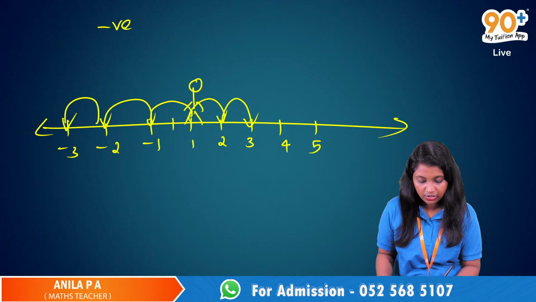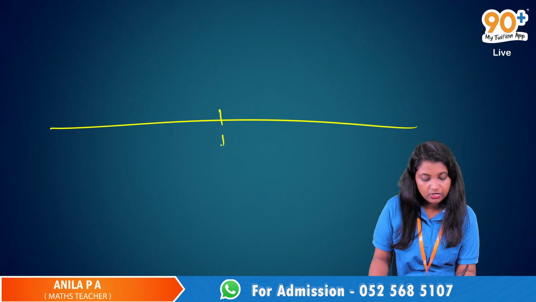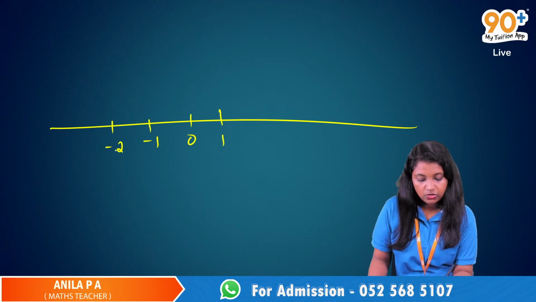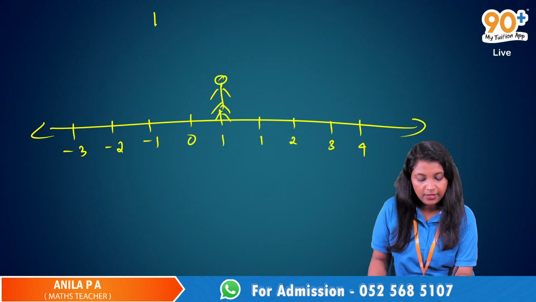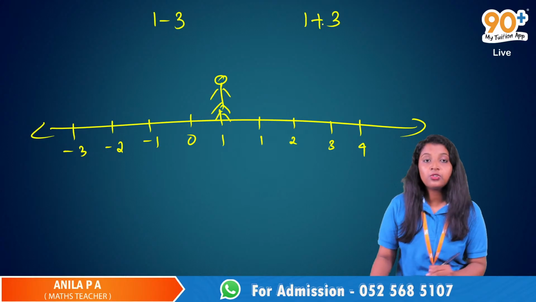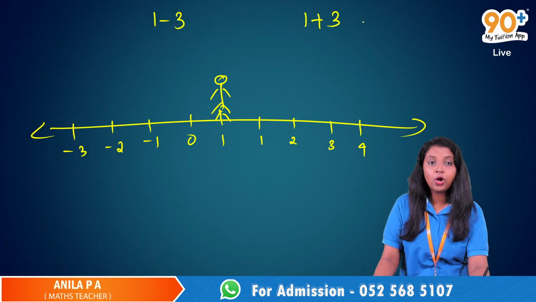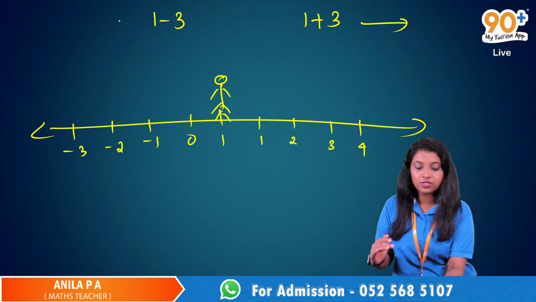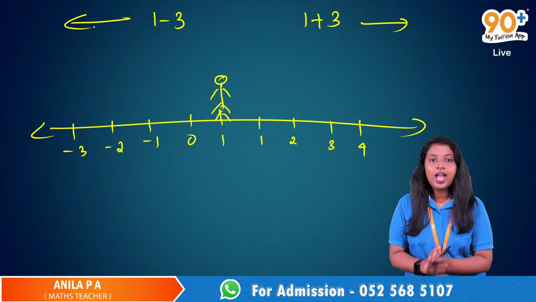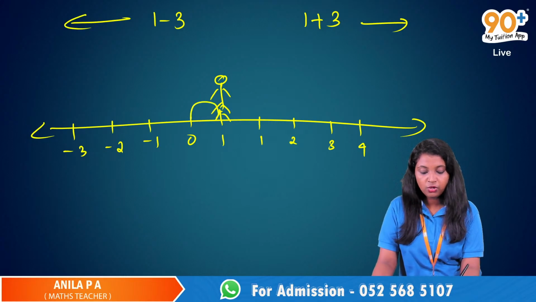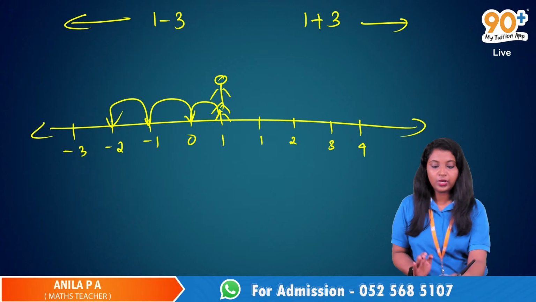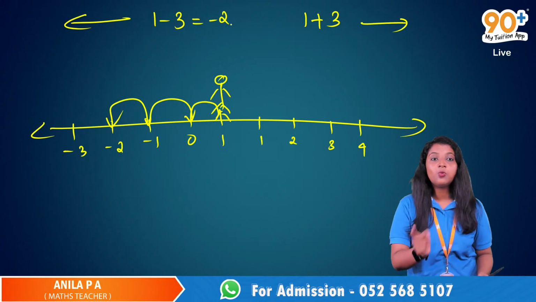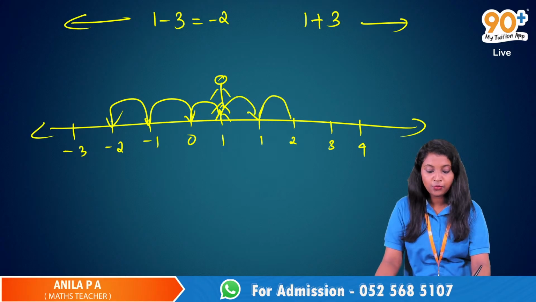I forgot to write 0 here. This is 1, 0, and -1, -2, -3, and this is 1, 2, 3. Just a number line, and we are standing on 1. We have to find 1 minus 3, and I have to find 1 plus 3. If it is addition, we will always go to the right side, and if it is subtraction, we will always go to the left side. This is 1 minus 3, so I have to go 3 steps to the left. So it becomes -2. And if it is 1 plus 3, I have to go 3 steps forward.